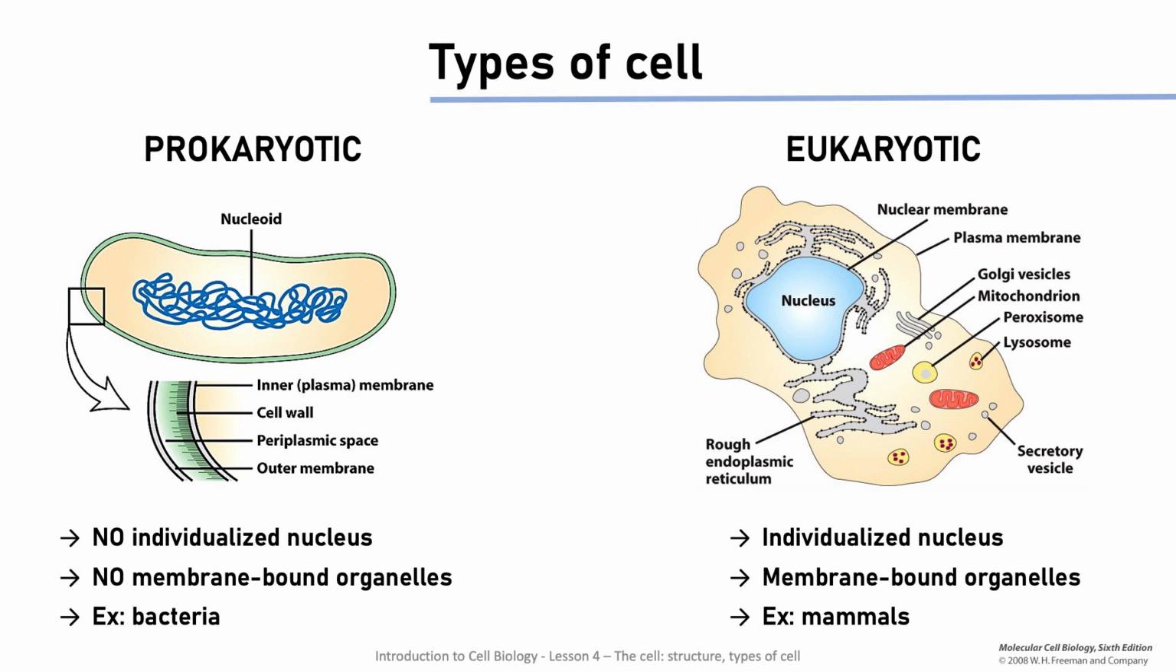Hello! As we have discussed, the cell is the basic structure and functional unit of all organisms. There are two types of cells, prokaryotic and eukaryotic. Prokaryotic cells, like bacteria, lack an individualized nucleus and membrane-bound organelles. Eukaryotic cells have an individualized nucleus with genetic material and membrane-bound organelles. Both cell types have a plasma membrane.